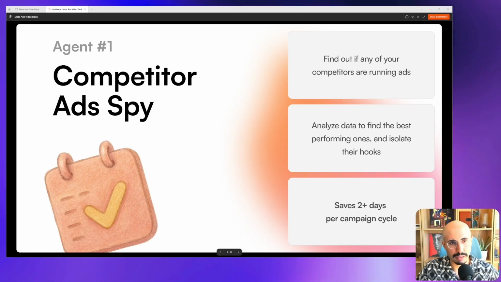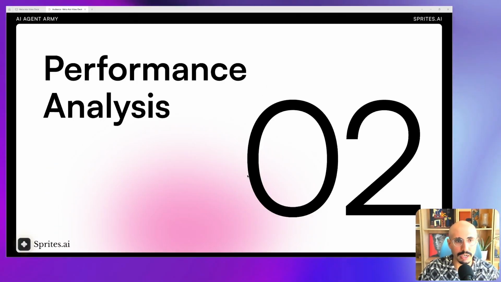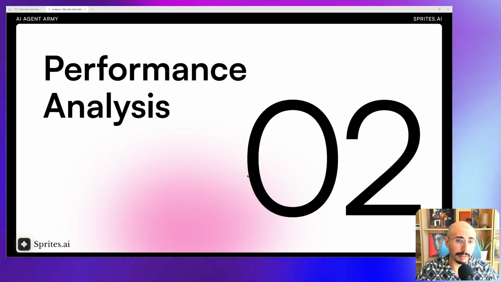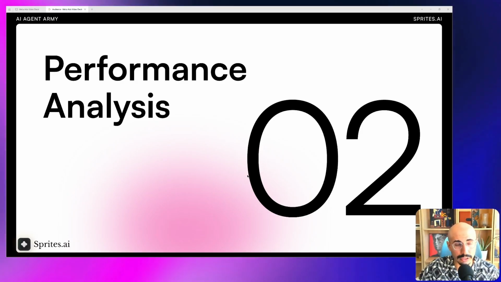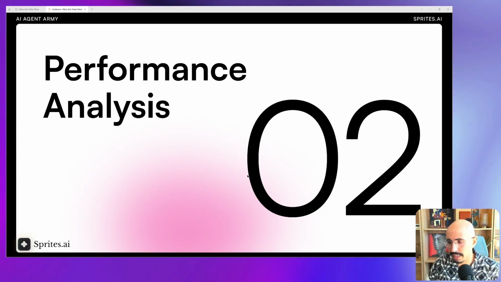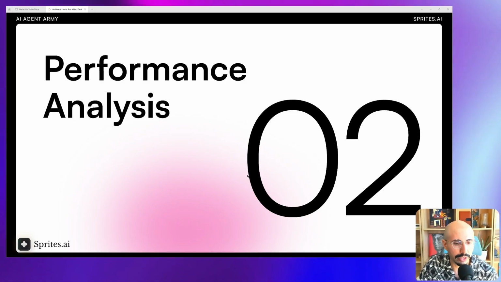Amazing. Let's keep going to our next AI automation for your Meta ads, which will help you with performance analysis. So let's say now you've spun up your ad sets and campaigns, and you want to get an executive summary of how things are going across the board.